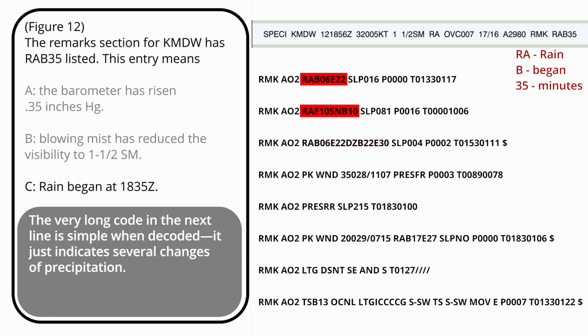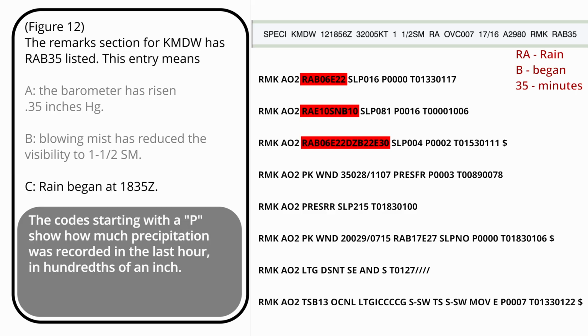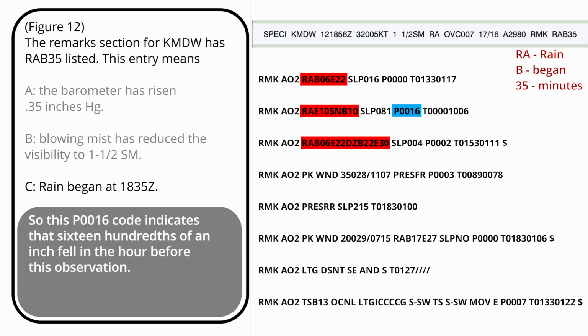The very long code in the next line is simple when decoded. It just indicates several changes of precipitation. Since the previous METAR, rain began, switched to drizzle at minute 22, and finally ended. The codes starting with a P show how much precipitation was recorded in the last hour, in hundredths of an inch. So this P0016 code indicates that 16 hundredths of an inch fell in the hour before this observation.